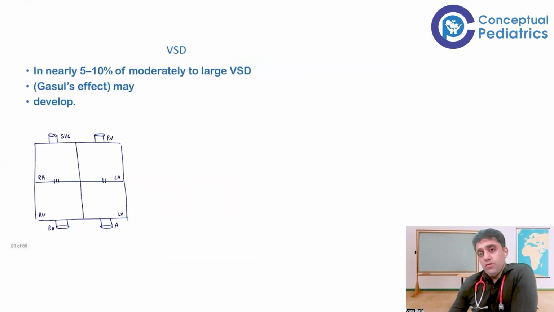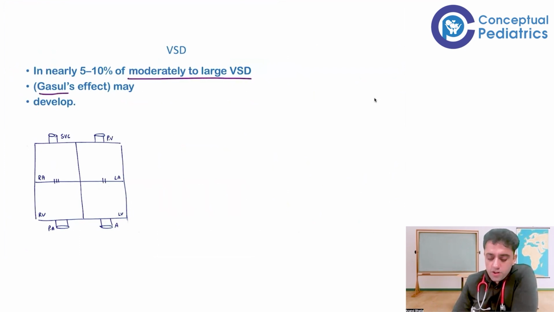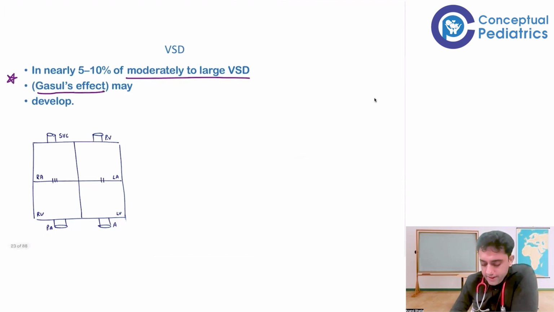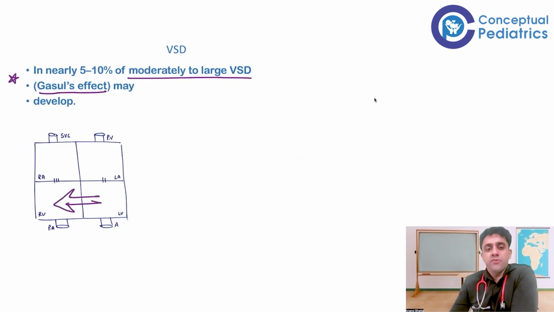Now, one important point I need to mention over here is that some percentage of VSD, 5 to 10% of moderate to large VSD, will show you a Gasul's effect. Now, this is a DM question, Gasul's effect. So 5 to 10% of moderate to large VSD will show you a Gasul's effect. What is this Gasul's effect?